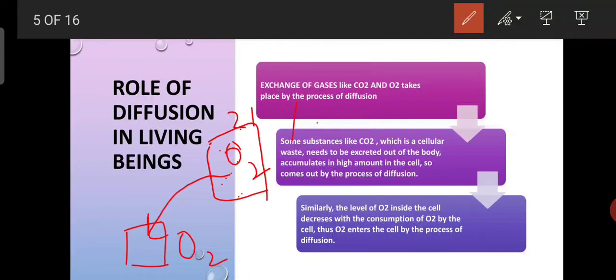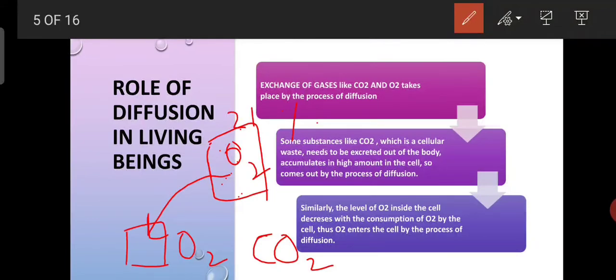Inside the cell, oxygen is used up in respiration, and also to release energy. So this oxygen is being consumed, and along with this respiration process and other metabolic processes, carbon dioxide is released. This carbon dioxide accumulates inside the cell.